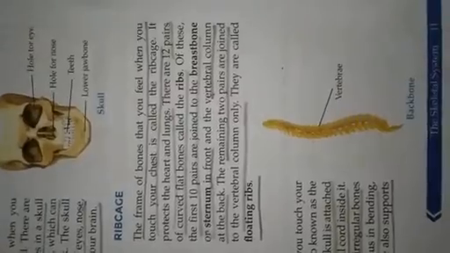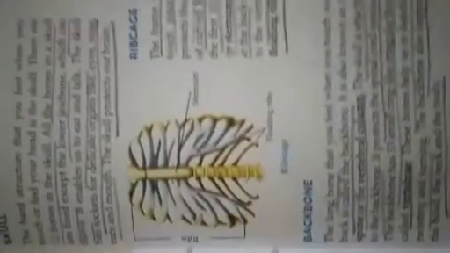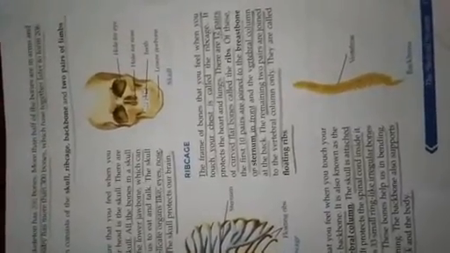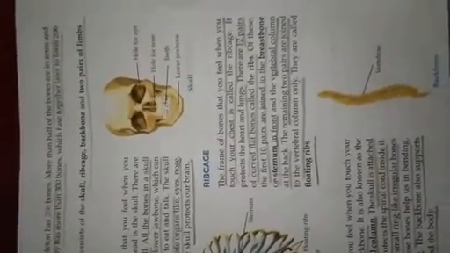Now coming to the next, that is the rib cage. So what is a rib cage? The rib cage is a frame of bones. Here you can see this is the frame of bones. Just touch your chest and you will see a number of bones. That is the rib cage, and in totality we have 12 pairs of curved flat bones that we call ribs. Its function is to protect our heart and lungs.